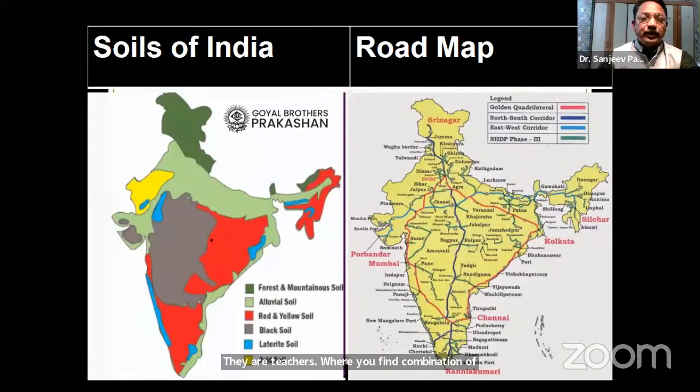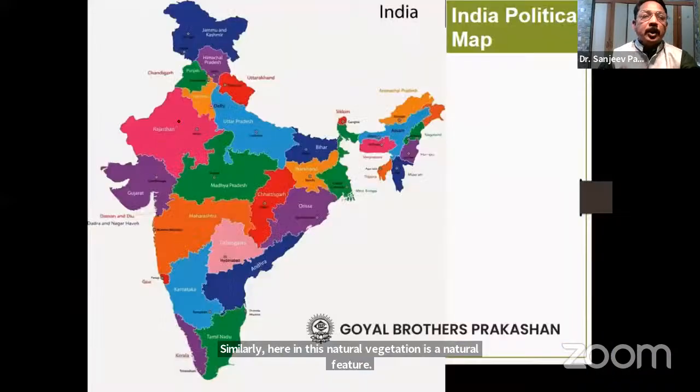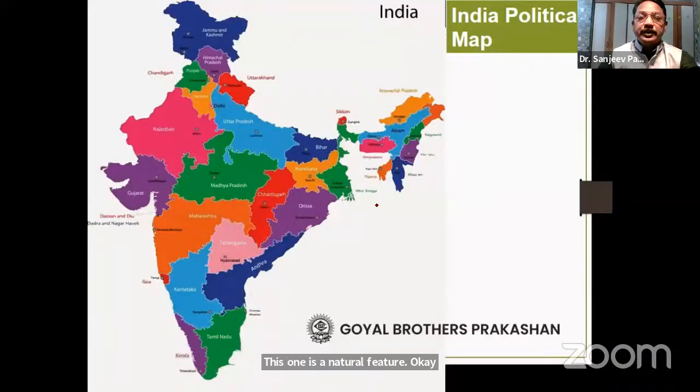For example, on this map I find the soils of India as a natural feature. On the right hand side, I find a road map, which is a man-made feature. Similarly, this natural vegetation is a natural feature, but these political divisions are man-made features.